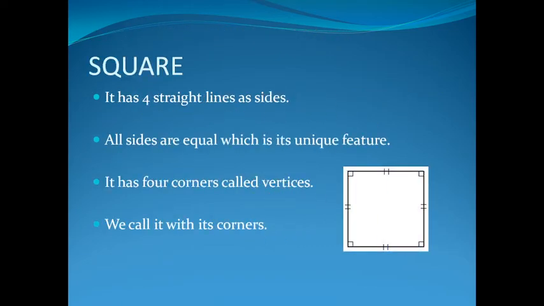Square. It is a closed figure with four straight lines as sides. All the sides of a square are equal, which is its unique feature. It has four corners and we call them vertices. We name the square with its corners.